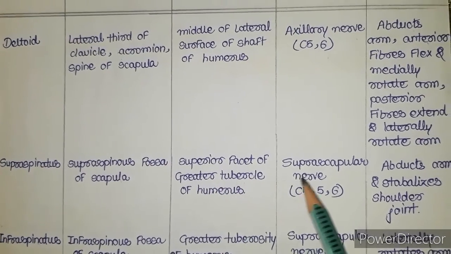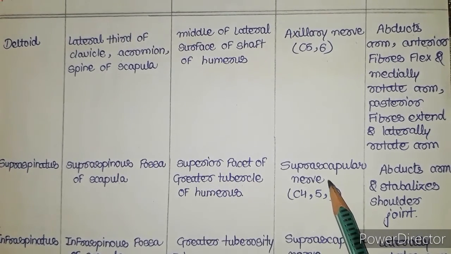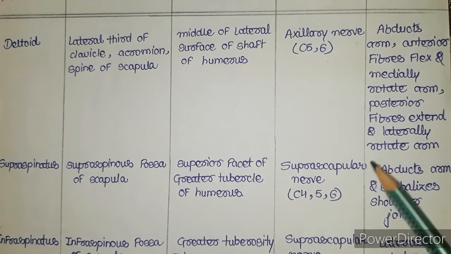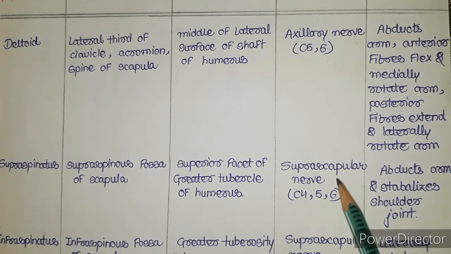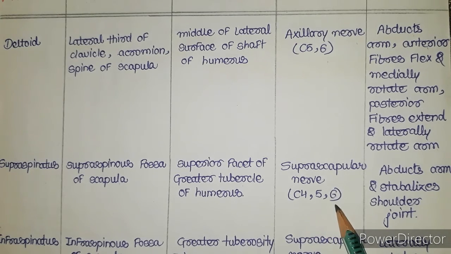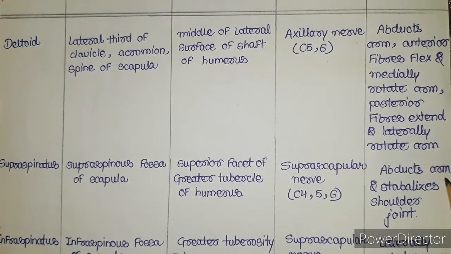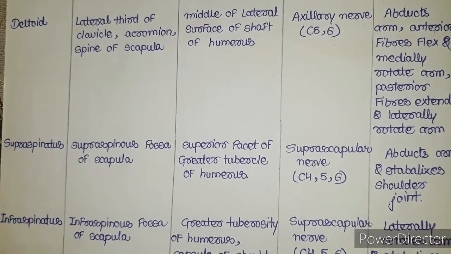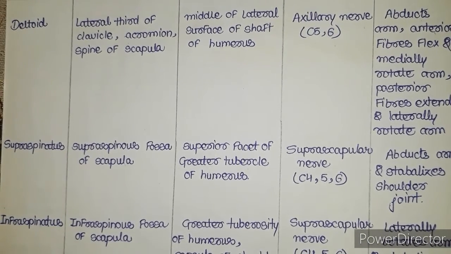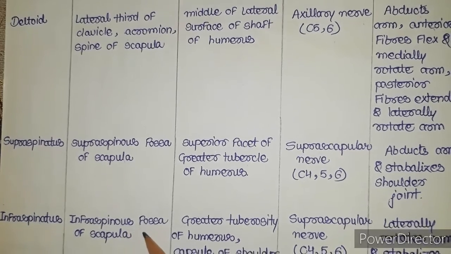of humerus. And what's the nerve supply of the supraspinatus? Same as its name represents, suprascapular nerve. The root value of the suprascapular nerve is C4, C5 and C6. It abducts the arm. Abducts means again away from the body, and it stabilizes the shoulder joint. The next muscle is the infraspinatus muscle. It originates from the infraspinous fossa of scapula.